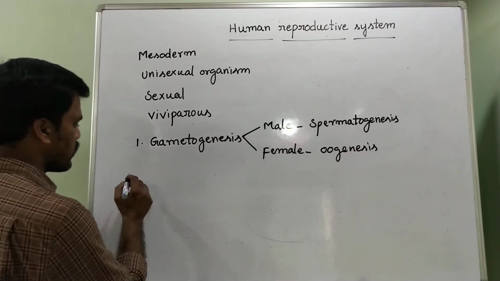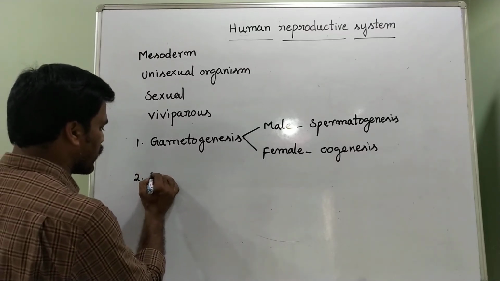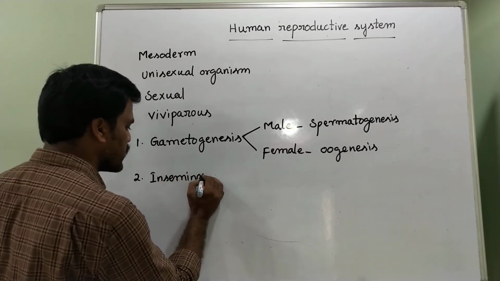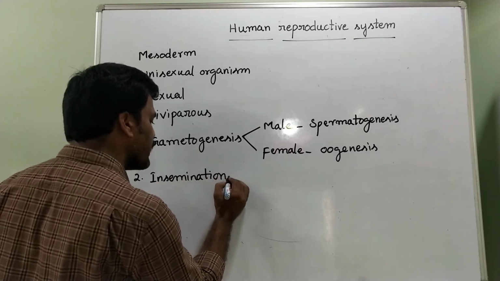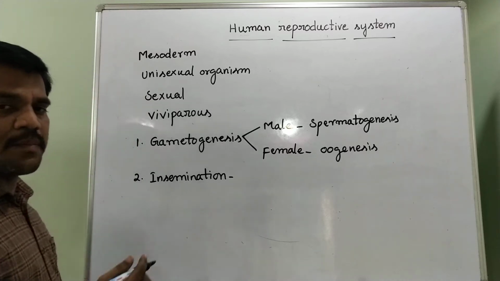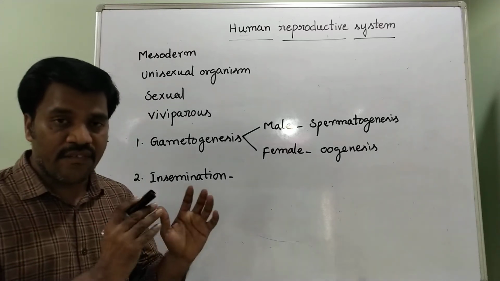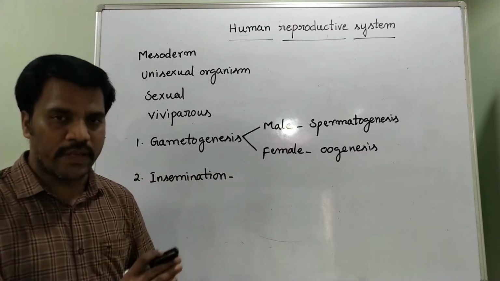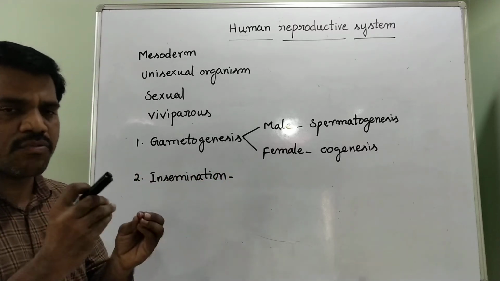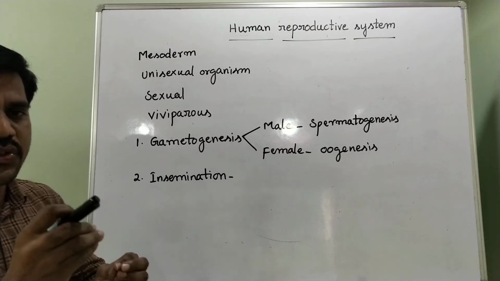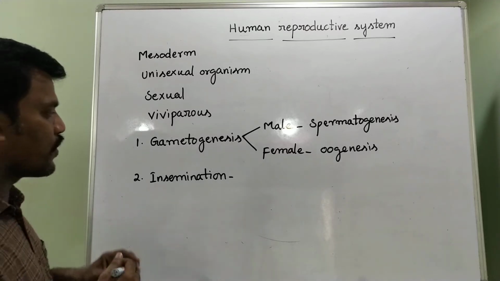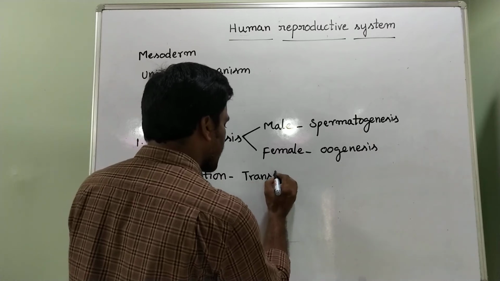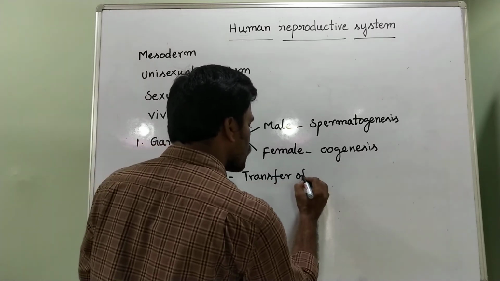After gametogenesis, the second process is called insemination. What is meant by insemination? Insemination means the transfer of sperm cells from the male body to the female body, the transfer of sperms into the female genital tract.